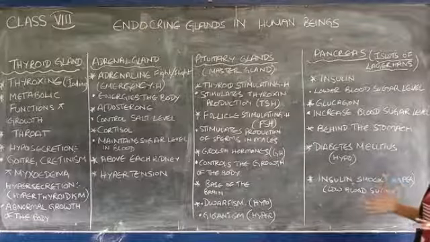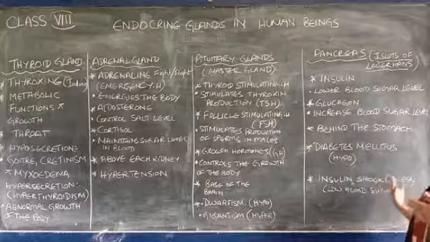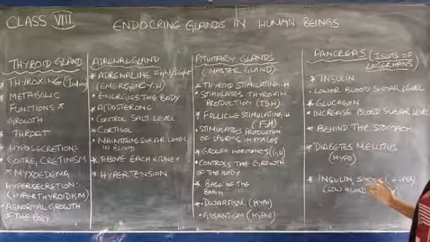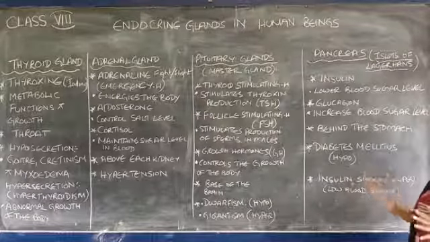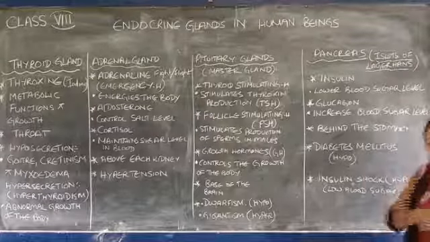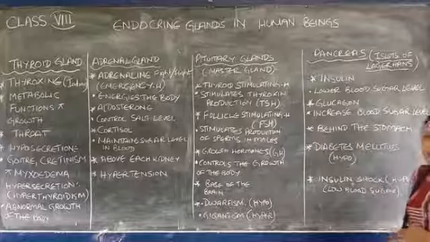So this is about the endocrine glands, their location, function, and the hormones that are produced. You need to go through this in detail, and please refer to your textbook when you are going through this video. Hope you have understood. Refer to the diagrams in order to understand this. Thank you so much.